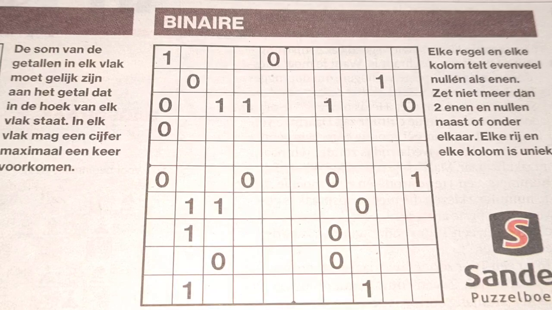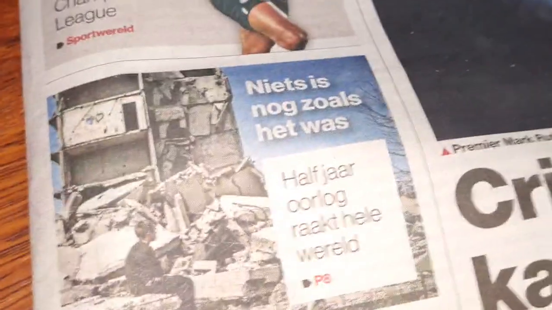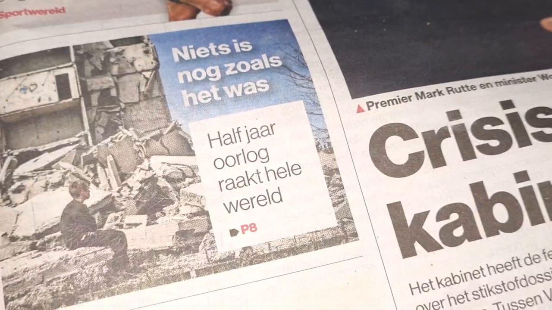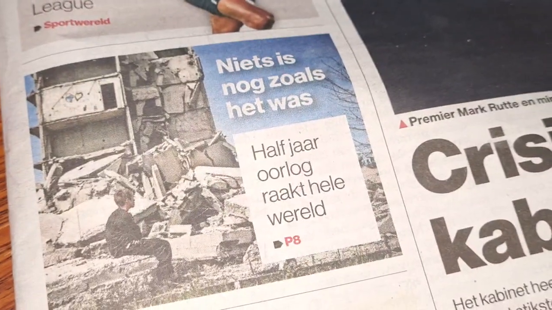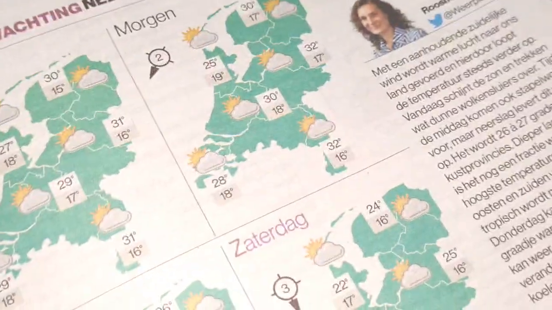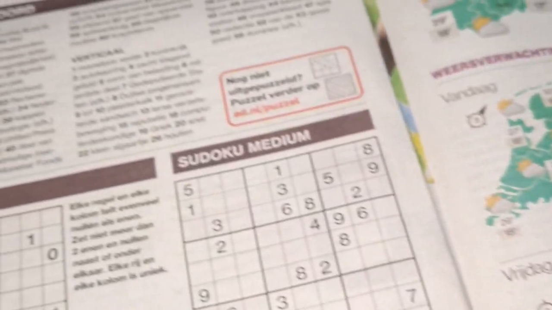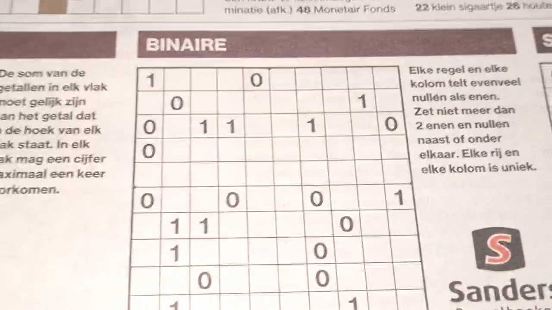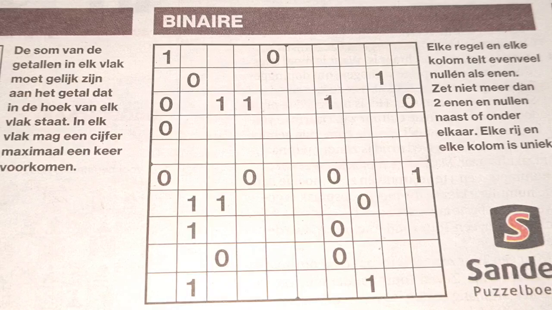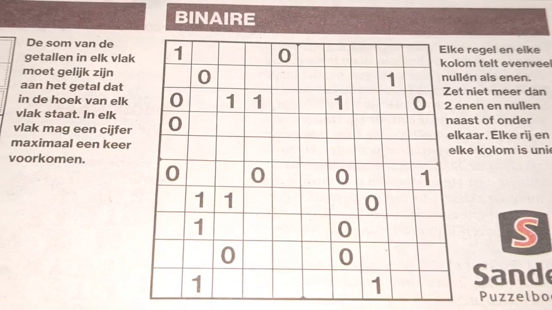But what is the news of today? Well, it's been half a year since the war started in Ukraine, and it has changed the world. Today is actually war day number 182. 182 days ago, half a year ago, the war started in Ukraine, and everything in the world has changed.